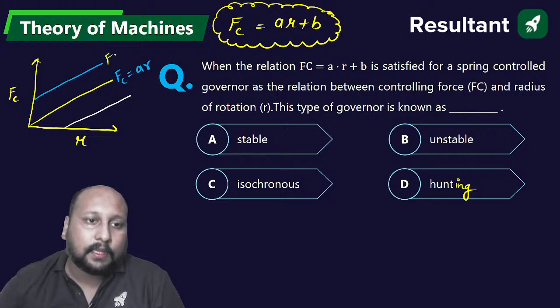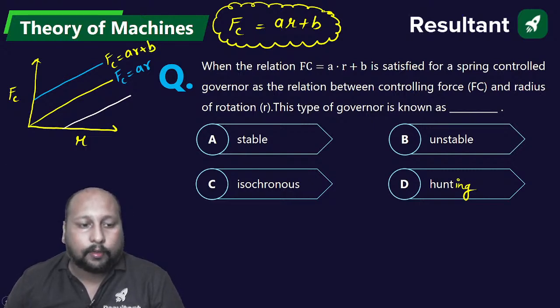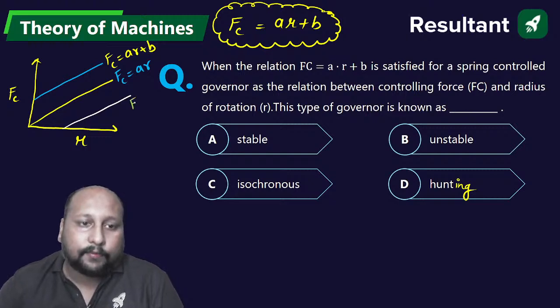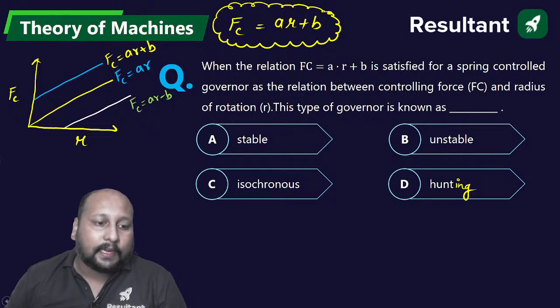This is FC is equal to AR plus B, where A and B are constant, okay? And this is your FC is equal to AR minus B. Chaliye, so tell me what is the correct answer?